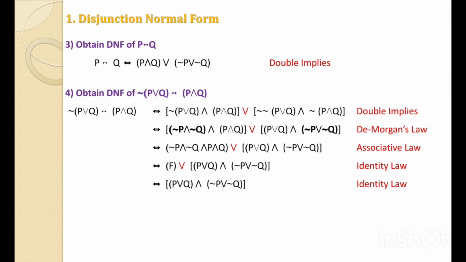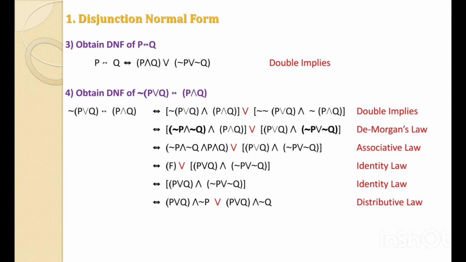When we see this, it is the product of sum form, but we have to find out the sum of product. Again, if we have to find the sum of product, but the statement is the product of sum, then we can take the help of the distributive law. Here, we can distribute the first bracket, P or Q, over the second bracket. Means P or Q with the variable not P and with the variable not Q. That's why using the distributive law, it is the first bracket (P or Q) and not P, or the first bracket (P or Q) and the second variable not Q.